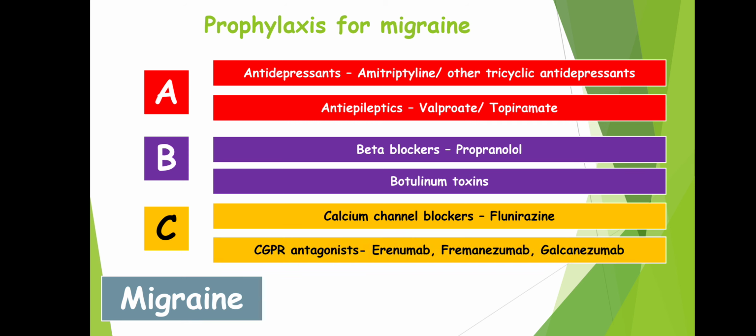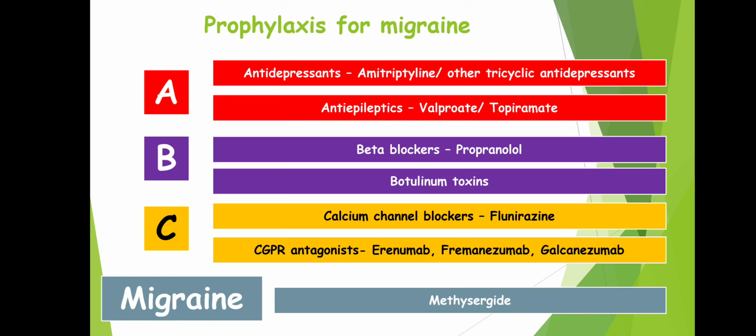And another C is CGRP antagonist. CGRP is the main villain. It directly produces vasodilation, plus it produces neurogenic inflammation, because of which migraine occurs. So we have monoclonal antibodies against this CGRP, which are erenumab, fremanezumab and galcanezumab. These drugs can be used for prophylaxis. And lastly, M is for methysergide. It is an ergot alkaloid which is no more used now, but it was used as a prophylaxis for migraine.